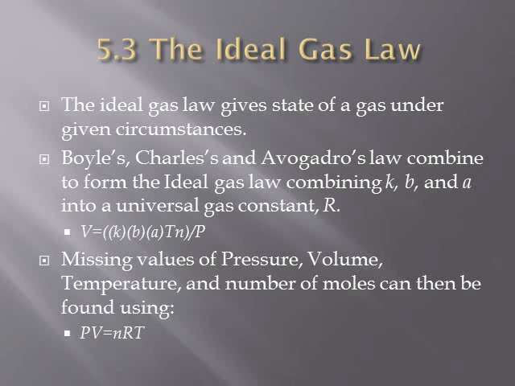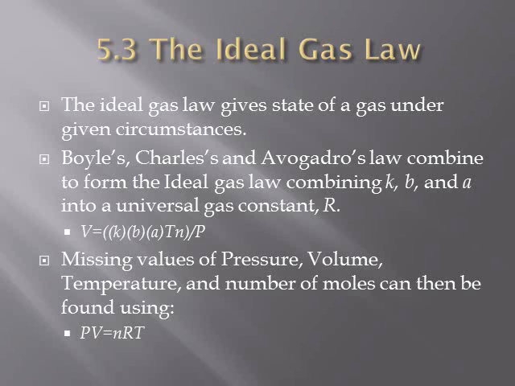A gas that obeys this equation is said to behave ideally. The ideal gas law gives the state of a gas under given circumstances. It is modeled by V equals kba Tn over P, where k, b, and a are constants of Boyle's, Charles', and Avogadro's laws. k, b, and a combine to create a universal gas constant R, which is 0.0821.